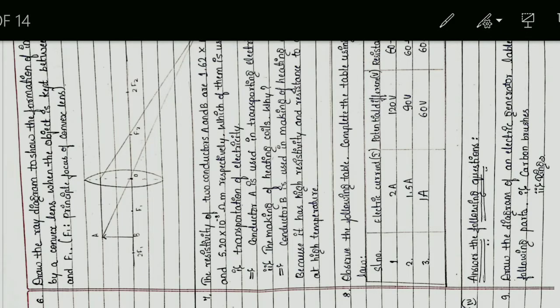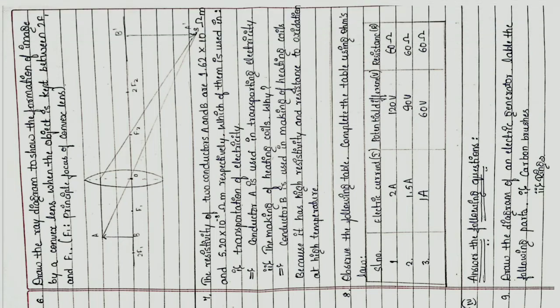Draw the ray diagram to show the image formation by convex lens when the object is kept between 2F1 and F1. F1 is principal focus of convex lens. This is the diagram. Seventh question.